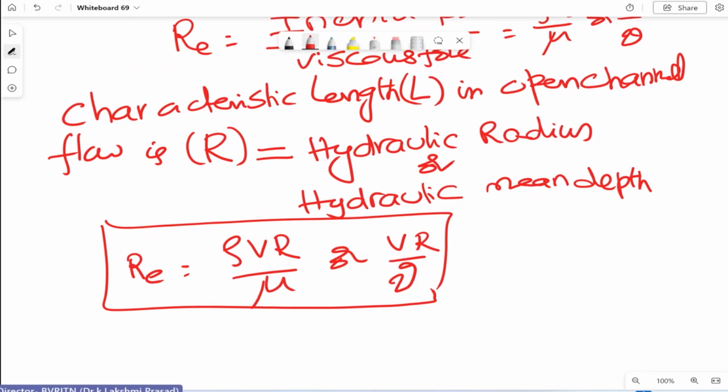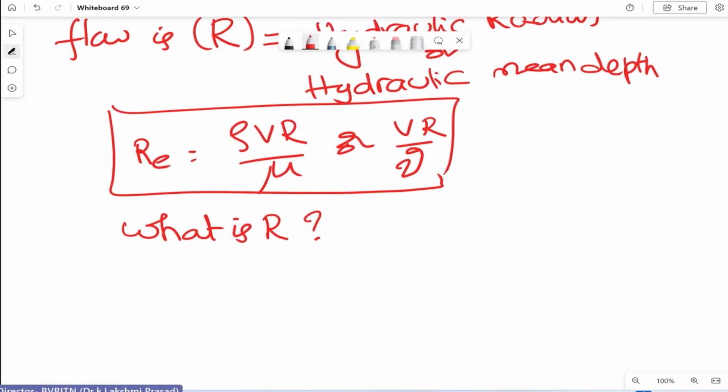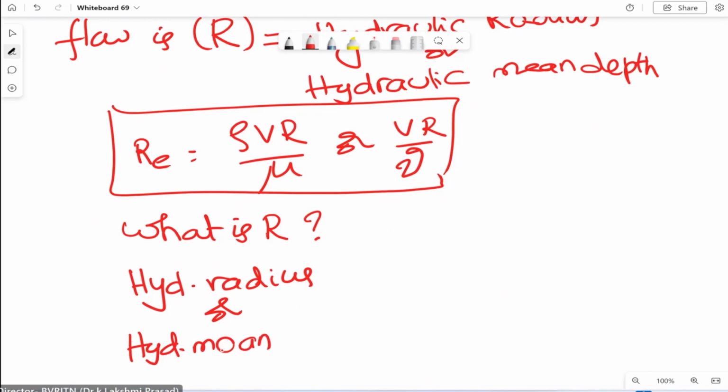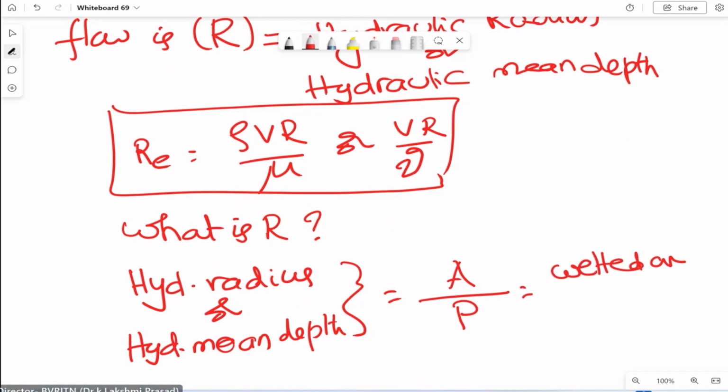Now the question is, what is R? R, as I already mentioned, is the hydraulic radius or hydraulic mean depth, which is equal to the wetted area of the channel by wetted perimeter.